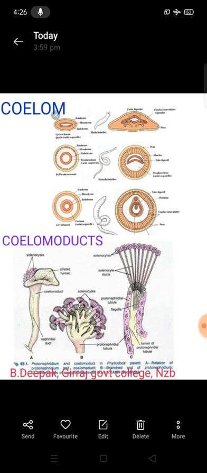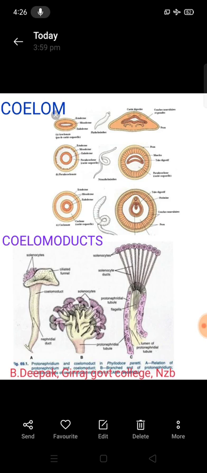This is of two types: schizocoelom and enterocoelom. Schizocoelom develops from the splitting of the mesoderm. Examples are protostomia: Annelida, Arthropoda, Mollusca. And enterocoelom, where the coelom is developed from the gut, is called the enterocoelom. Examples are deuterostomia: Echinodermata, Hemichordata and Chordata. This is the coelom, and some of the significance I already told you.